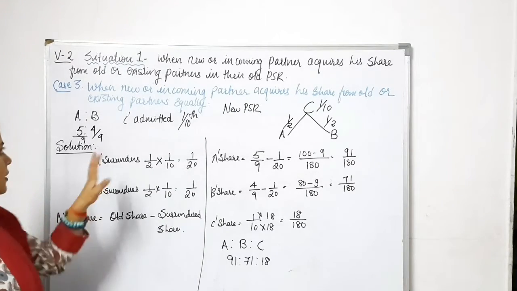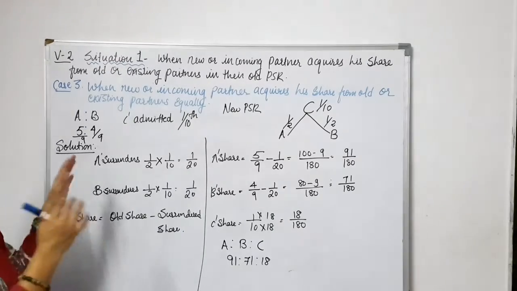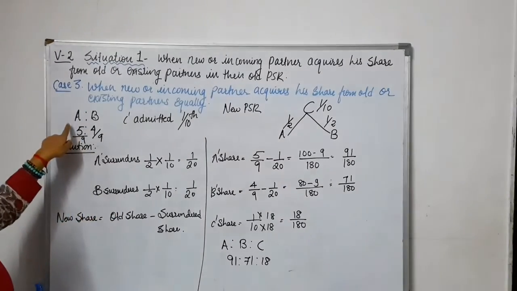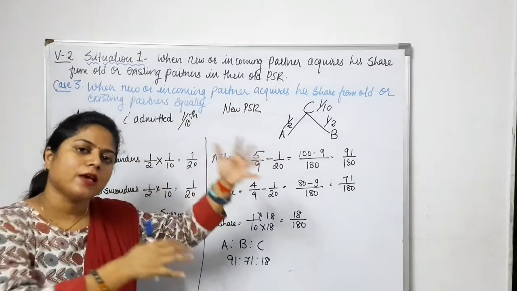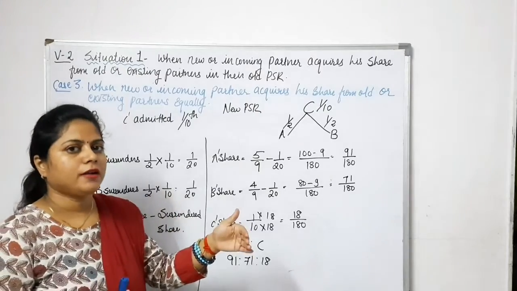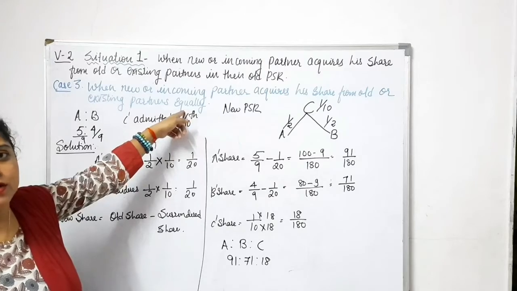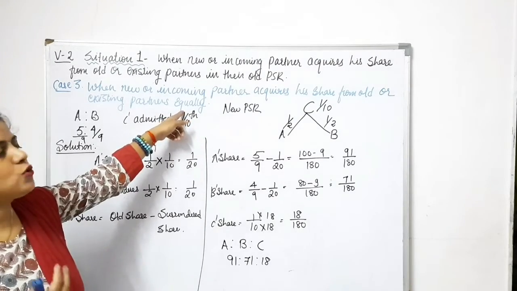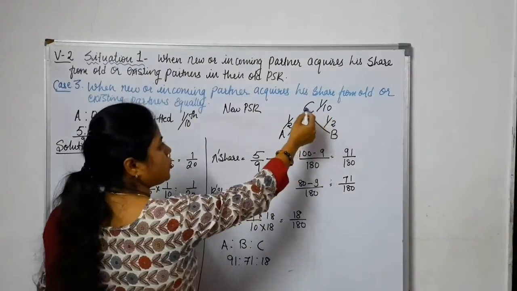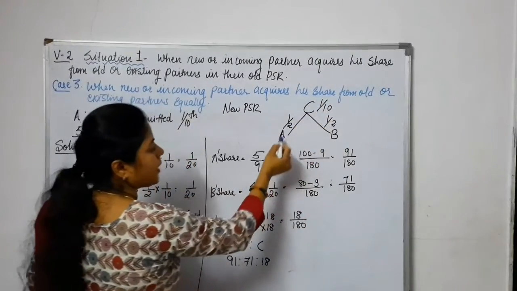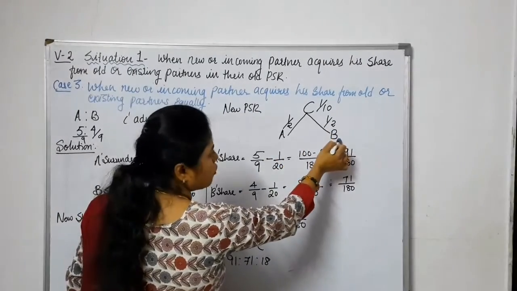Understood? I hope this third case is also understood. I'll just explain this third case. In this third case, what is given? When the new partner enters, A and B, he acquires his share. That means whenever a new partner is acquiring his share from the old partners, he is going to acquire equally. So this is a condition. C's share is how much? 1 by 10. He is going to acquire 1 by 2 from A and 1 by 2 from B.